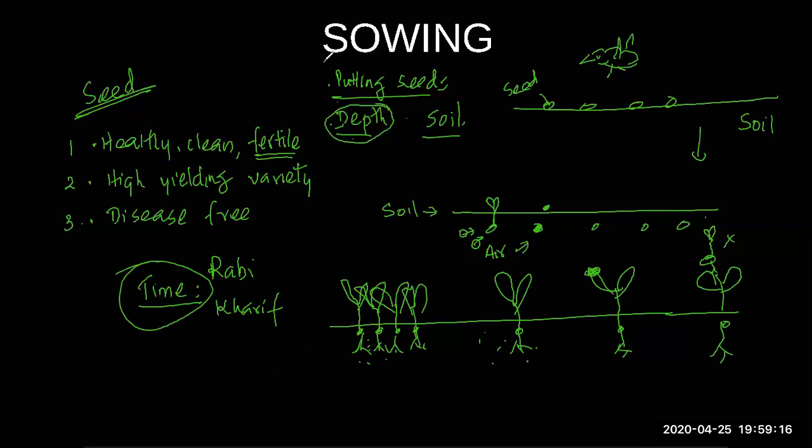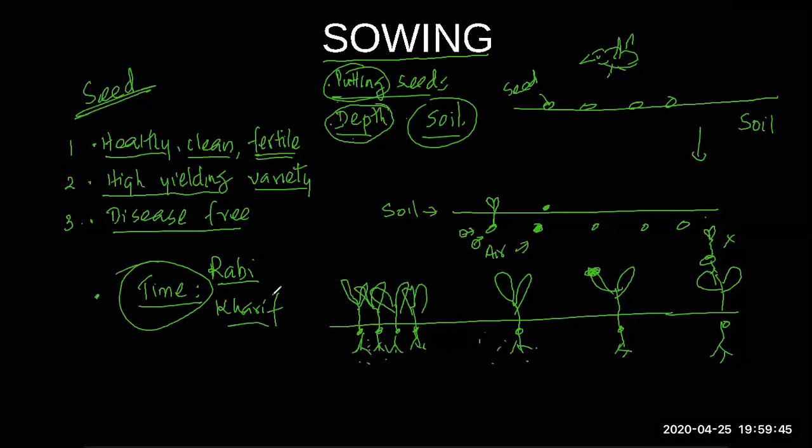Okay, and this is called sowing. What is sowing? It's putting seeds in the soil at the right depth. How do you select the seeds? You should select healthy seed, clean seed, and they should be fertile. Fertile means they should germinate and produce flowers and fruits. They should be high yielding variety, and they should not have any kind of diseases. And you have to check the time of your sowing, right? The right time you have to sow. Otherwise, they may not germinate or they may not produce flowers.